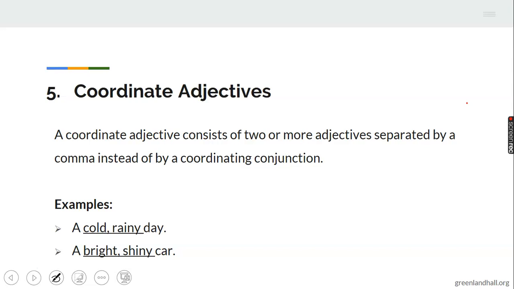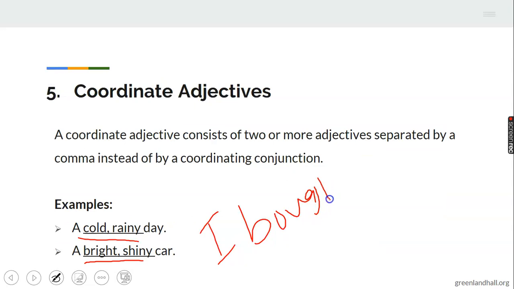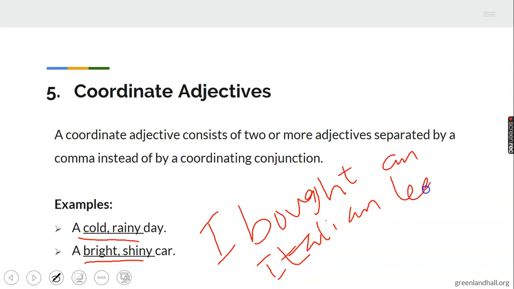When I say a cold, raining day, cold, raining, like I have here, describing day; a bright, shiny car. If I bought an Italian leather bag.